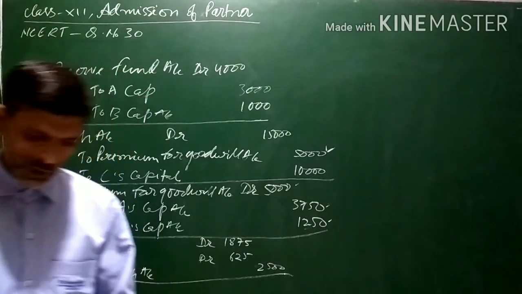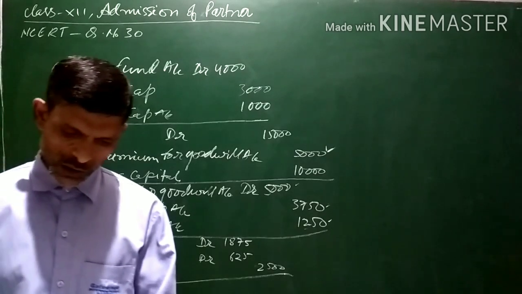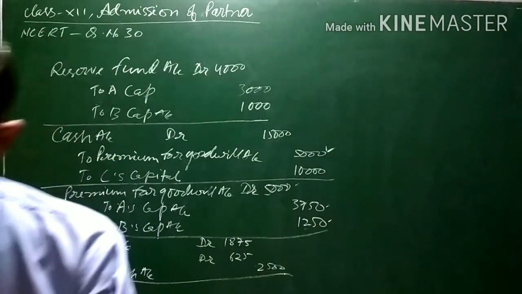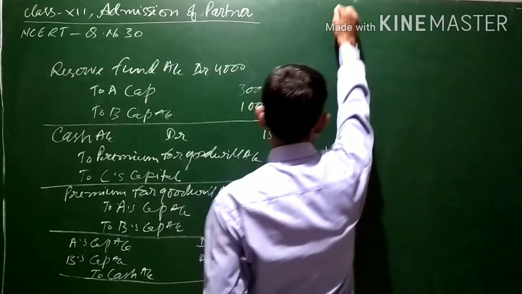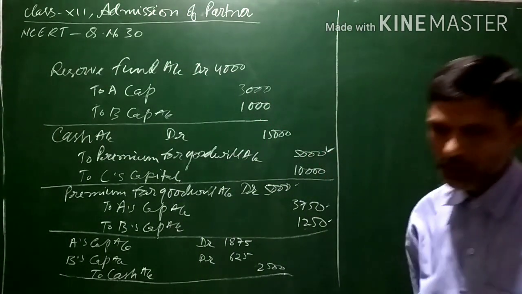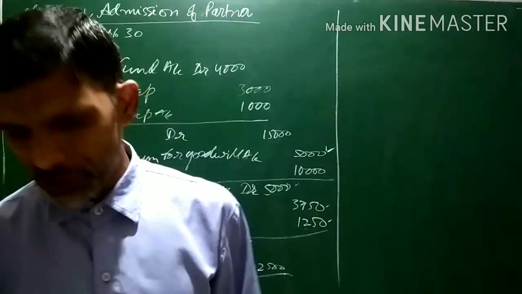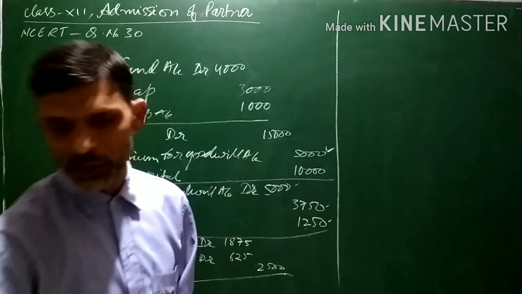Stock and fixture are to be reduced by 10%. Provision for bad debt of 5% is to be created on sundry debtors and bills receivable. Now stock and furniture are to be reduced by 10%. Since there is a reduction in the value of stock and furniture, if an asset decreases, it is to be credited. If an asset increases, it is debited.